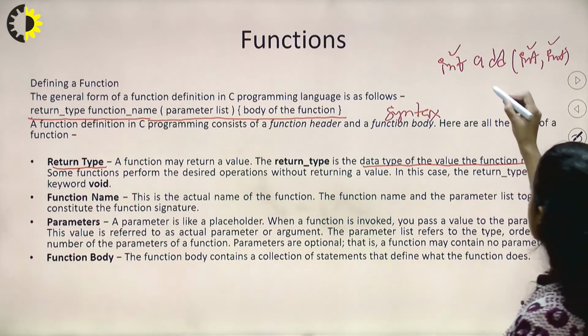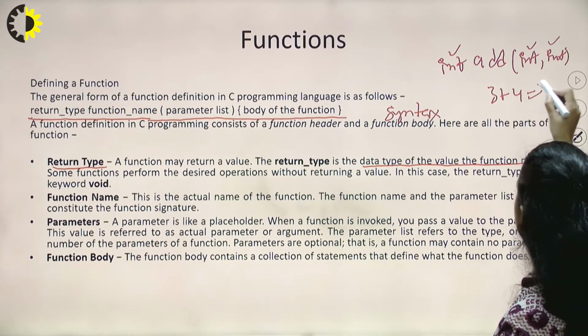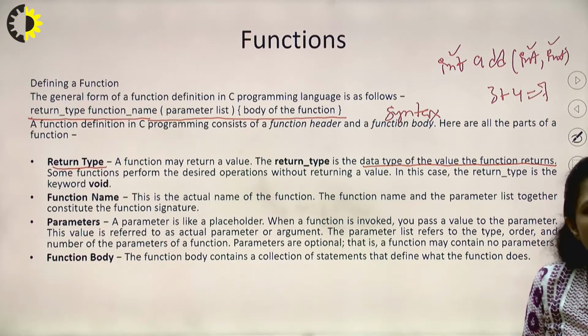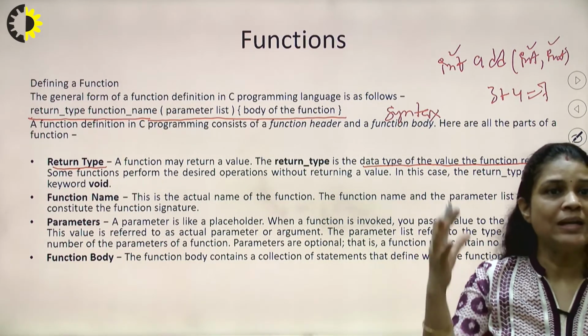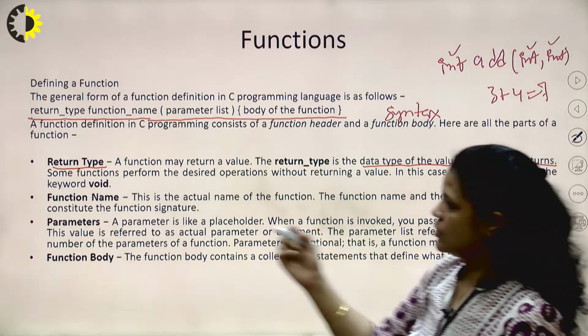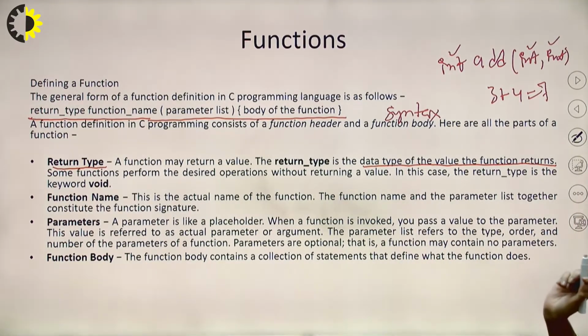Let's suppose we are adding 3 and 4. So what will we get? We'll get 7 as the returned value, and its type is integer. So depending on the function logic, we will decide the return type of the function. What happens when a function is not returning anything?